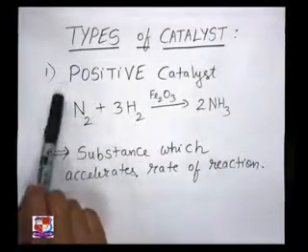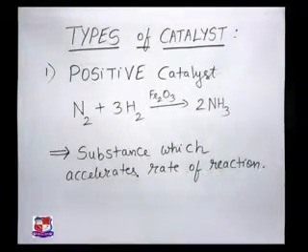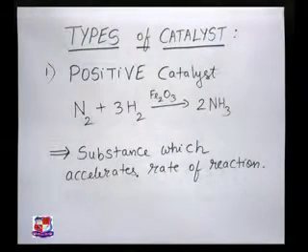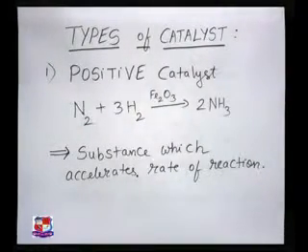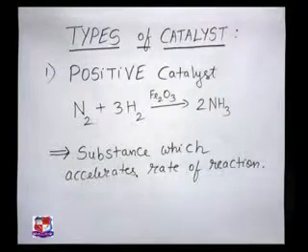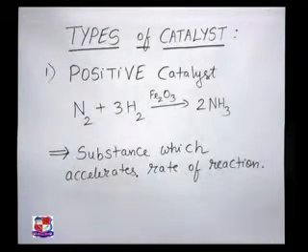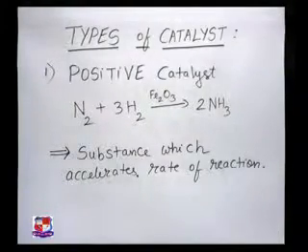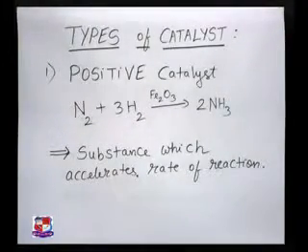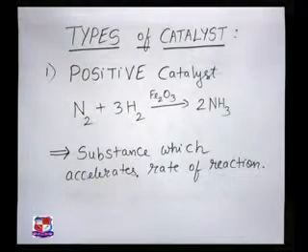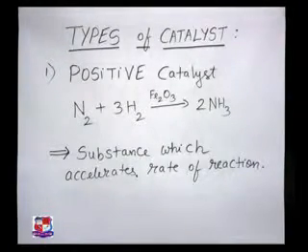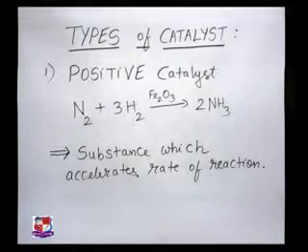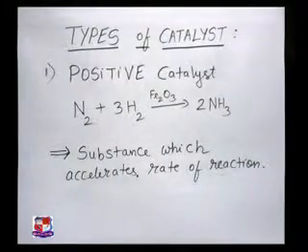The positive catalyst is a substance which can accelerate the rate of reaction. That is why it is called the positive catalyst, because it is always accelerating the reaction rate. This is very clear to be kept in mind, and for that we have selected the example of ammonia, in which iron is acting as a positive catalyst.